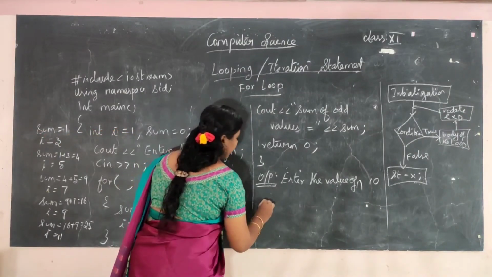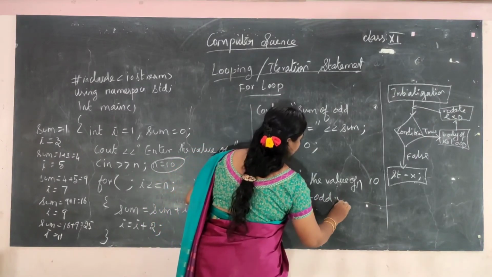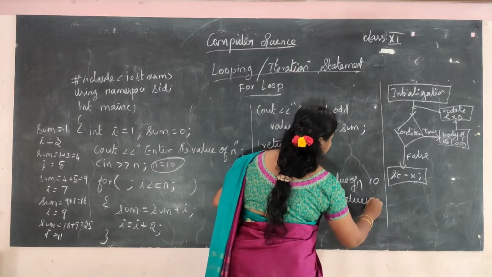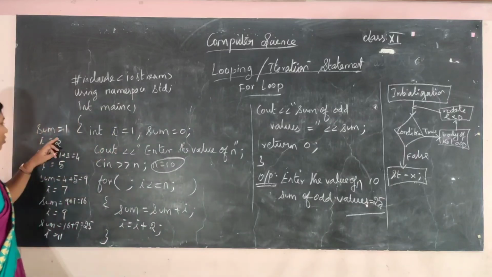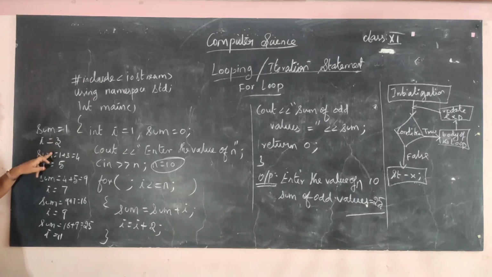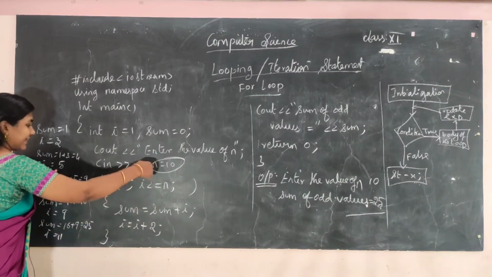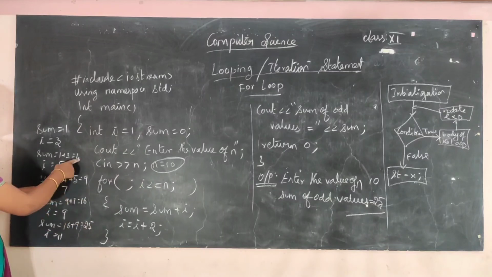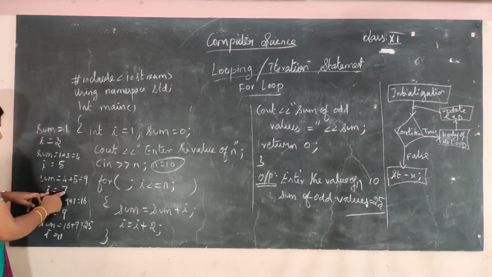When the condition becomes false, it will come out of the loop. So what is the next statement here? Sum of odd values is equal to how much? 25. Okay, so 0 plus 1, 1. i becomes 3, then sum is equal to 1 plus 3, 4. i is incremented to 3 plus 2, 5, then it will go to the test expression, condition true, so sum is equal to 4 plus 5, 9, and then i will get incremented, i is equal to 7.